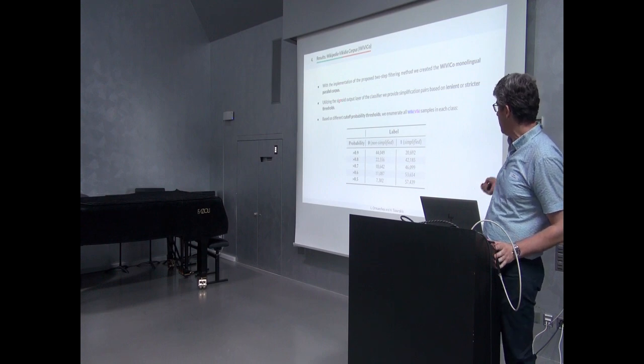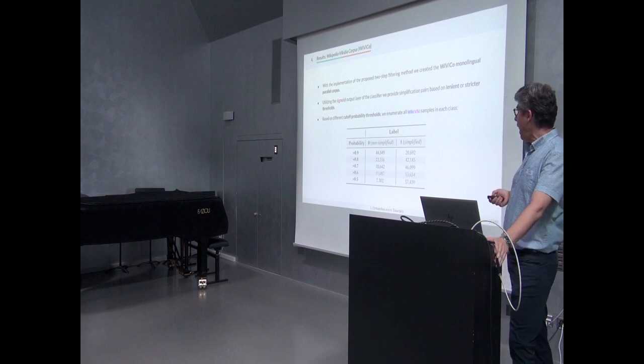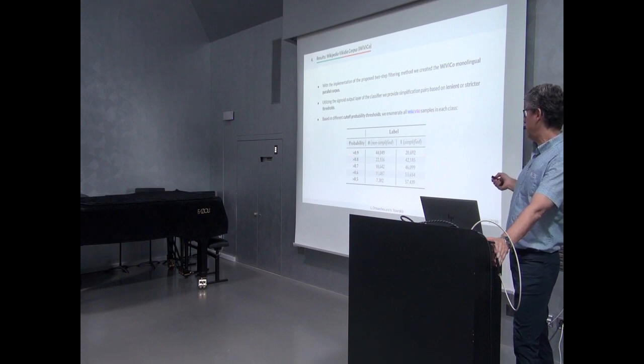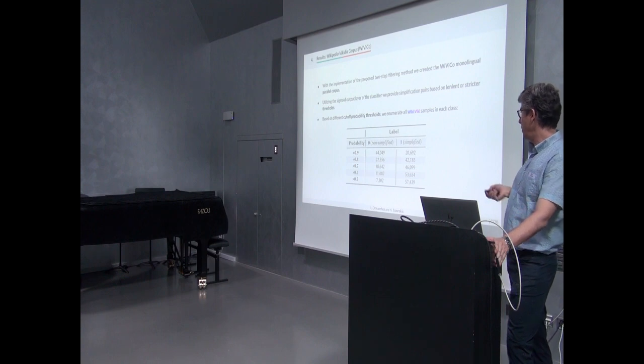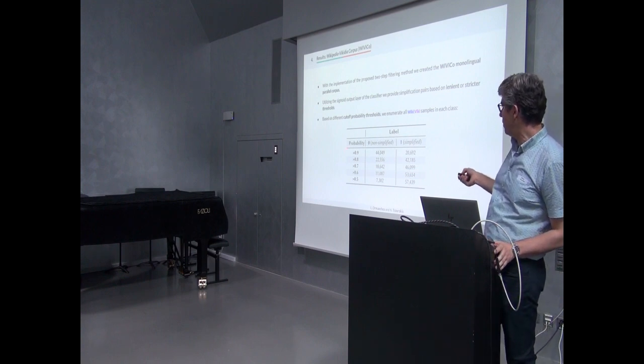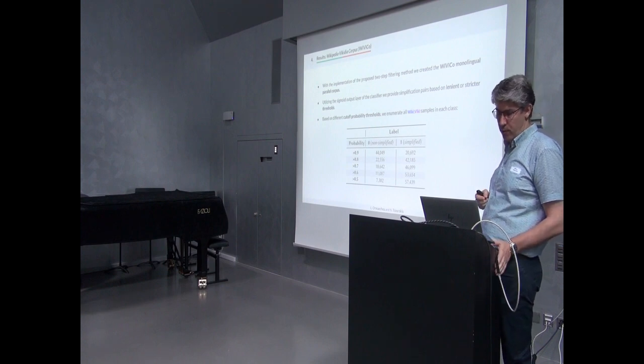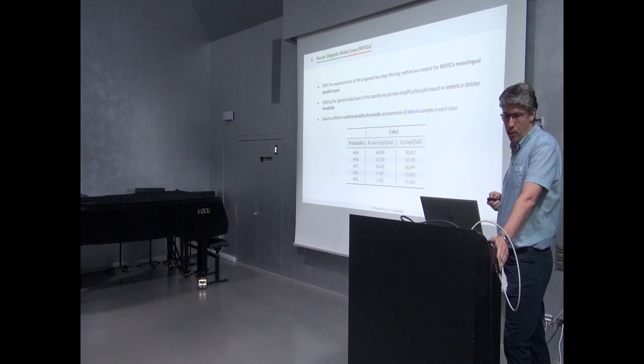And in this table, you can see such an example. As the classifier is more confident about its output, we get less simplification pairs. And when its confidence goes down, we can get much more. And that way, researchers can exploit this feature for their own work.